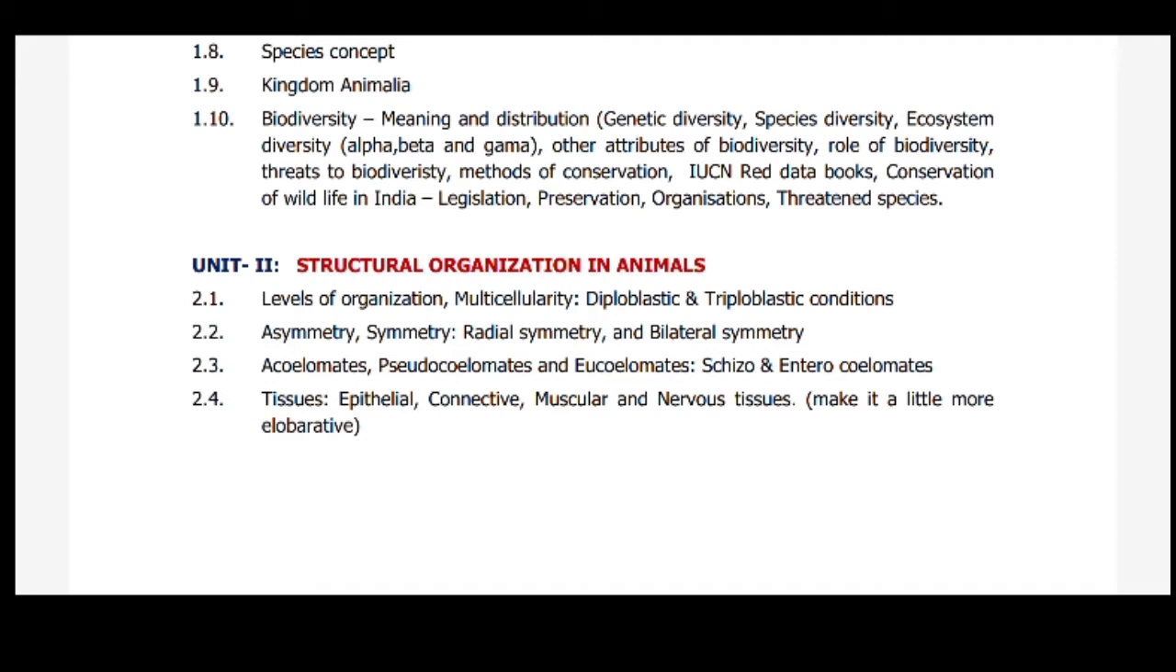Tissues, we have different types of tissues. In animal tissues, we have 4 types: epithelial tissues, connective tissues, muscular tissues, and nervous tissues.